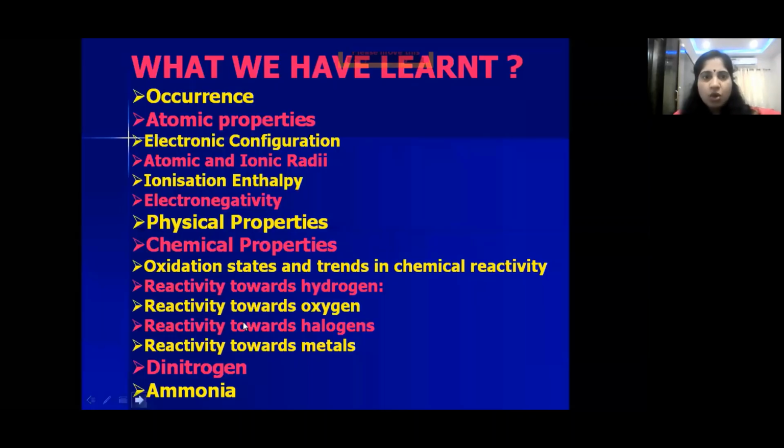So till now, I think you have understood well, children, what we have discussed. Let's see the occurrence of these 15 group elements we have seen. Next, in atomic properties, the general electronic configuration, ns2 np3, we have seen. Atomic size increases from top to bottom, ionization enthalpy decreases from top to bottom because atomic size increases, and electronegativity also decreases from top to bottom because on increasing the atomic size, electronegativity decreases.